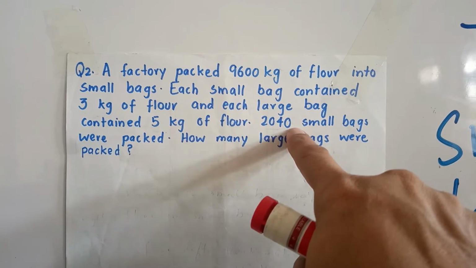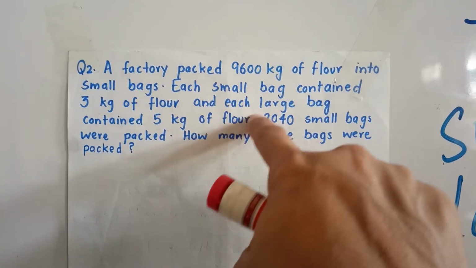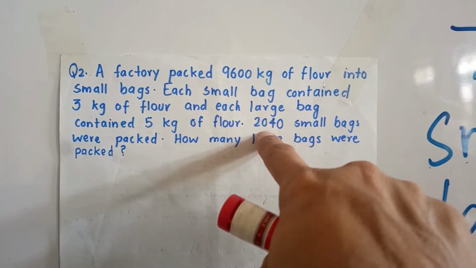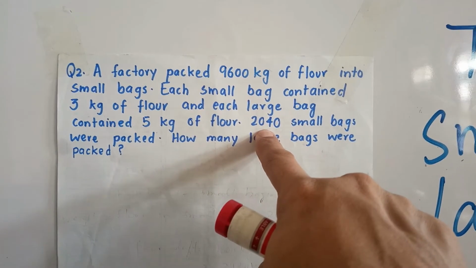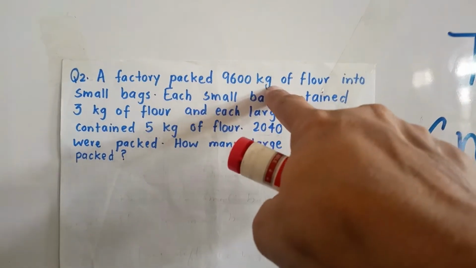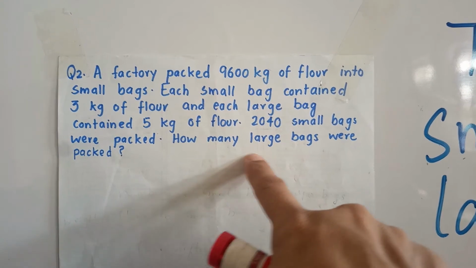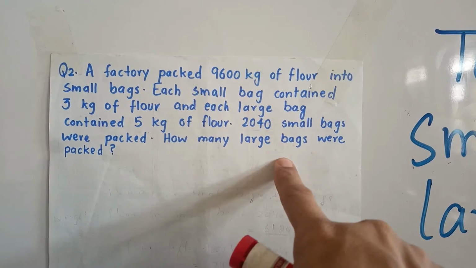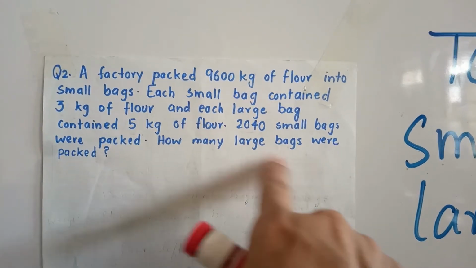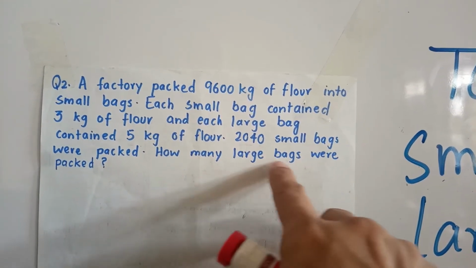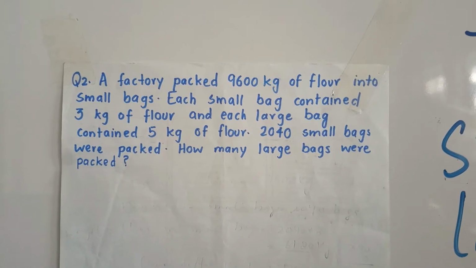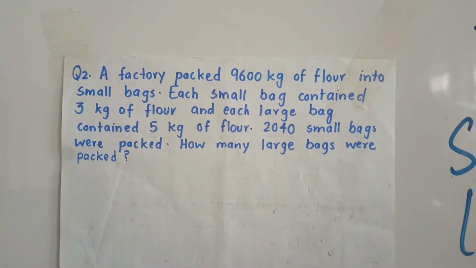First of all, we will convert this number of small bags into weight. After finding the weight, we will subtract this weight from the total weight to find the weight of flour in large bags. Then we will convert the weight of flour in large bags into the number of bags, because they are asking how many large bags there were. But first of all I will show you the diagram, then we will solve the question.